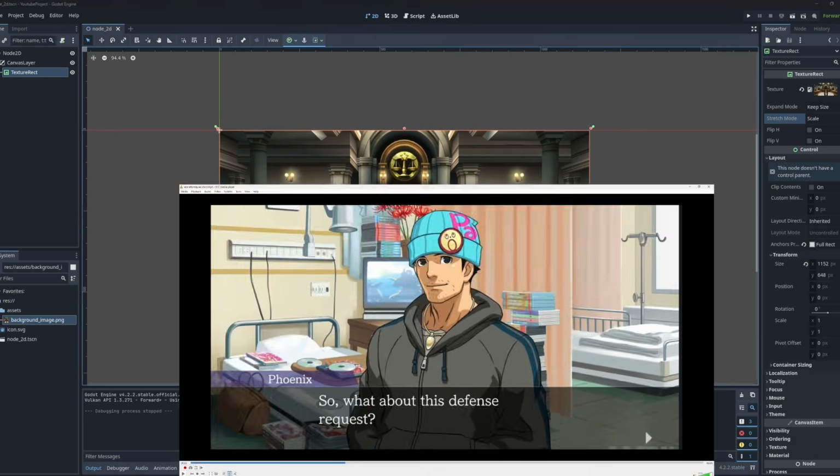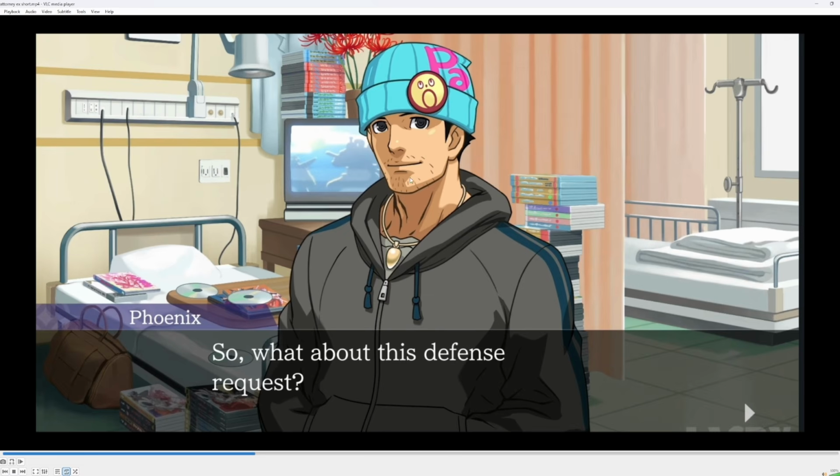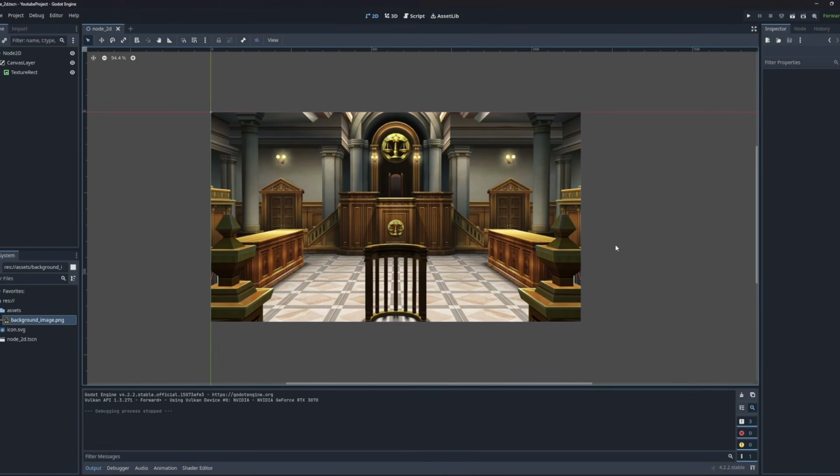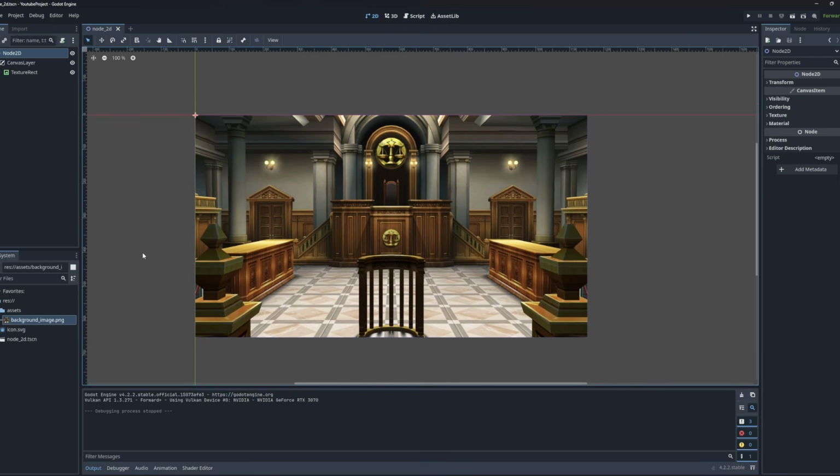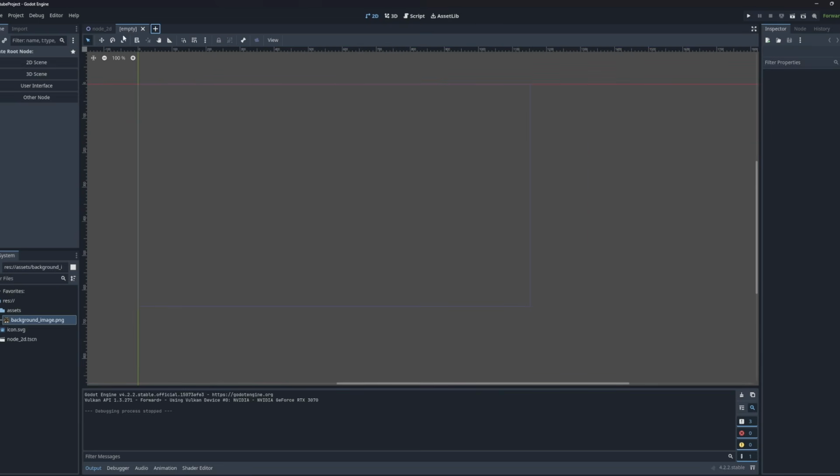So pulling up my reference again, we can see that we have a character that roughly takes about, I don't know, like 1/3 of the screen, and it's placed in the middle. I could right click and add something in the scene, but if you're working with Godot, you always want to make it a habit of creating new scenes, like new nodes, for things that you want to reuse. So if I create something here, it's not going to make me able to reuse that element later on. So I'm going to create a new scene and then import it into my main scene.